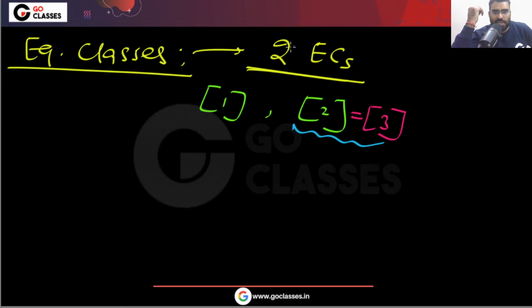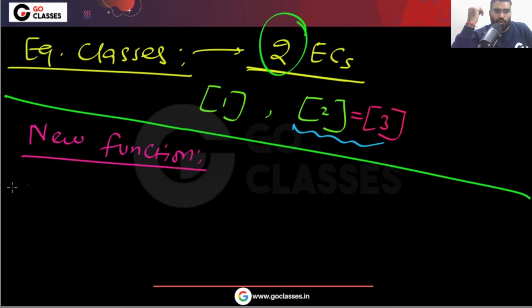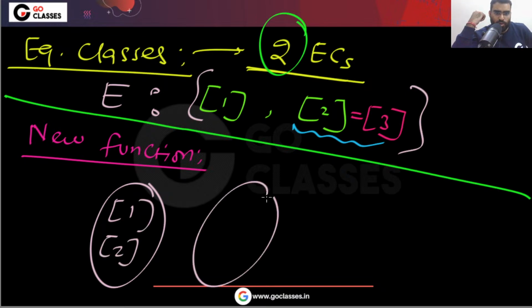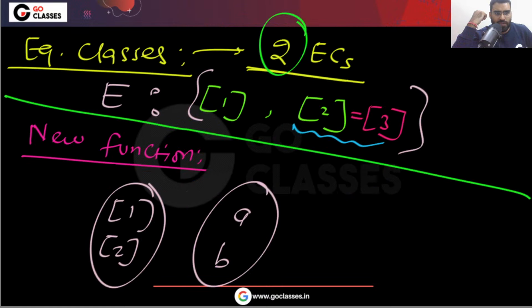Now the question is defining a new function. In the new function, from the set of equivalence classes to the same set B, you are defining it like this.